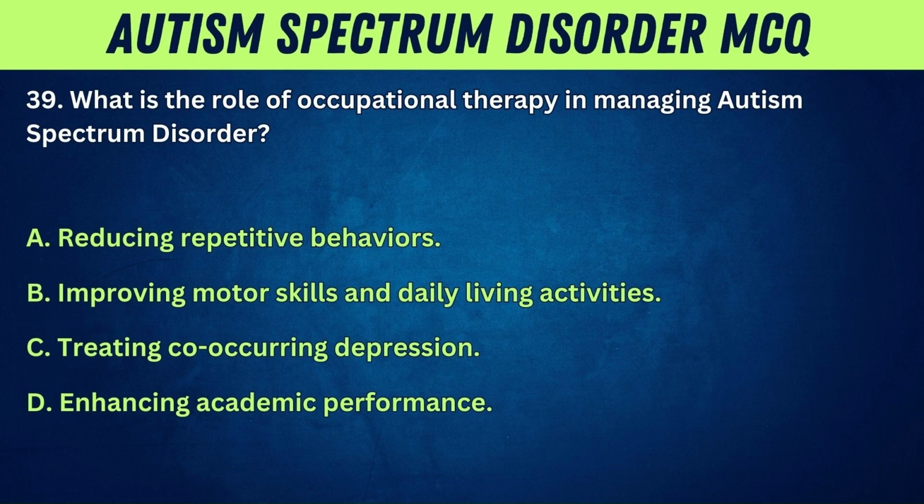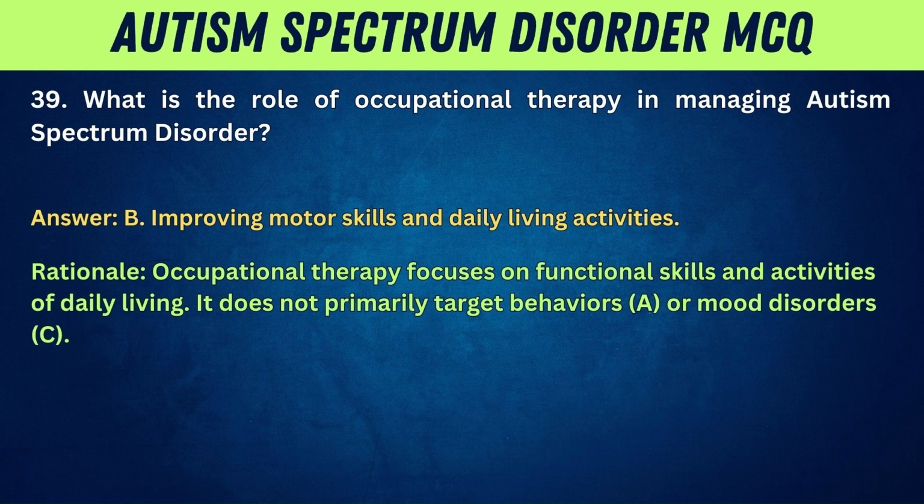39. What is the role of occupational therapy in managing autism spectrum disorder? A, reducing repetitive behaviors. B, improving motor skills and daily living activities. C, treating co-occurring depression. D, enhancing academic performance. Answer: B, improving motor skills and daily living activities. Rationale: occupational therapy focuses on functional skills and activities of daily living. It does not primarily target behaviors, A, or mood disorders, C.